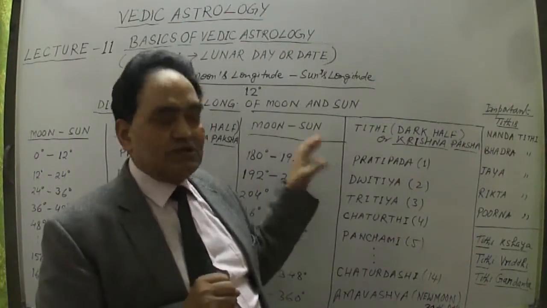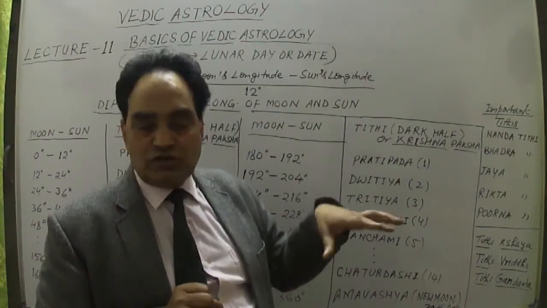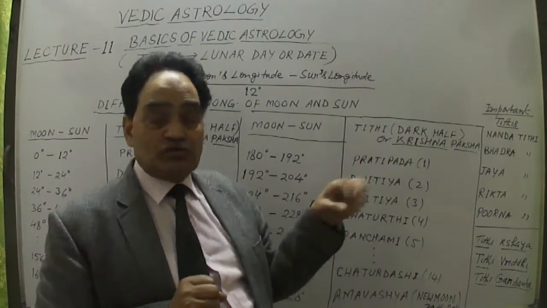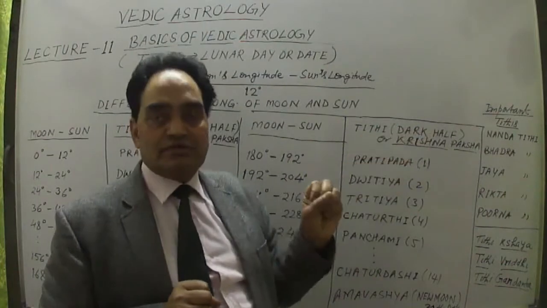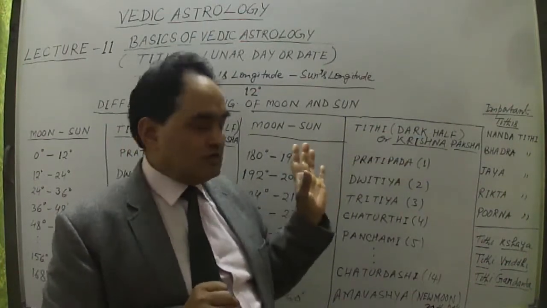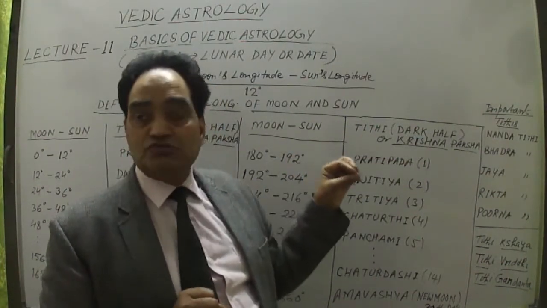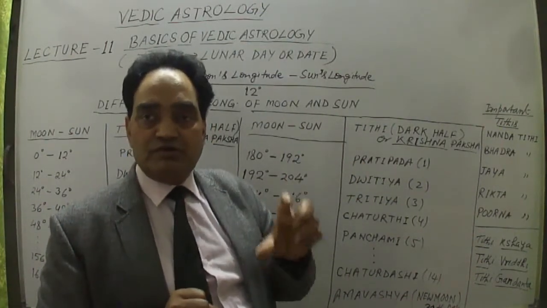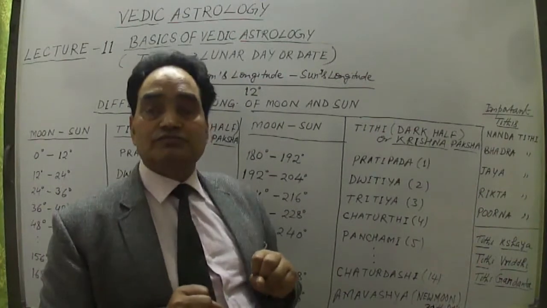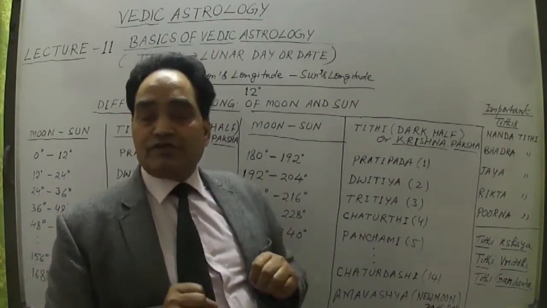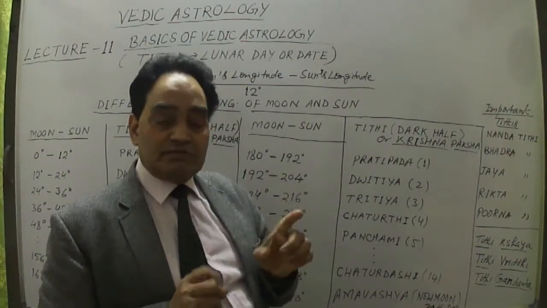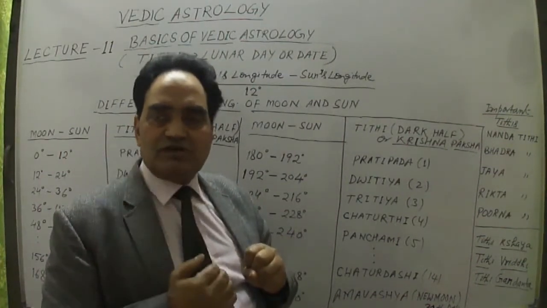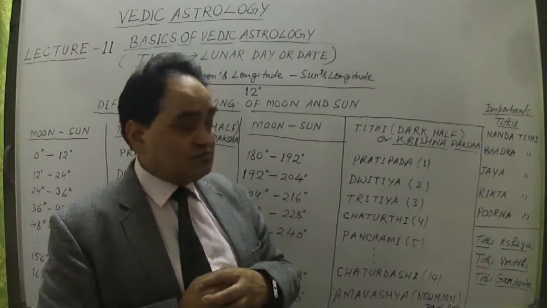If I multiply 29.53 by 12, these 12 lunar months will give us the lunar year, or one moon's year, of 354.37 days. So let me take about 354 days against 365 days of the solar year.